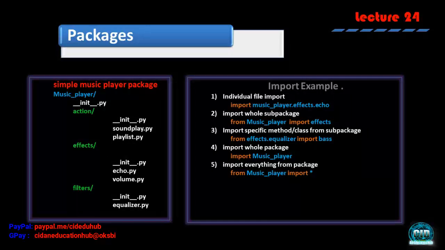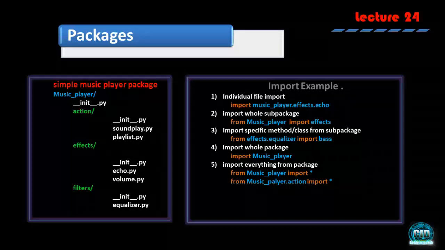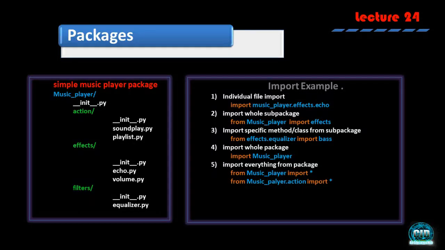That means init.py, action, the action subpackage, effects subpackage, filters subpackage, and the things from these will also be imported. Suppose we are just importing everything from the action subpackage, then we can write like this: from music_player.action import *.